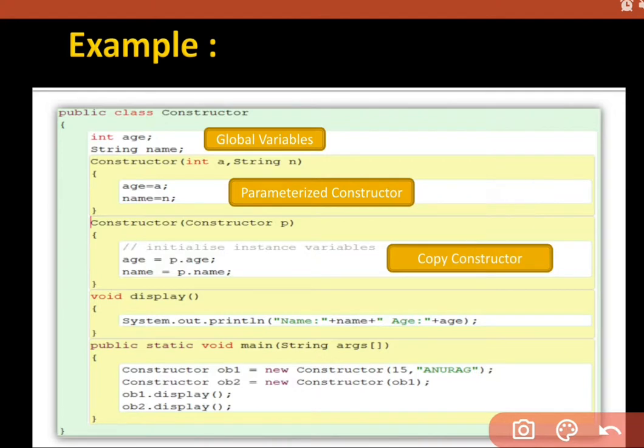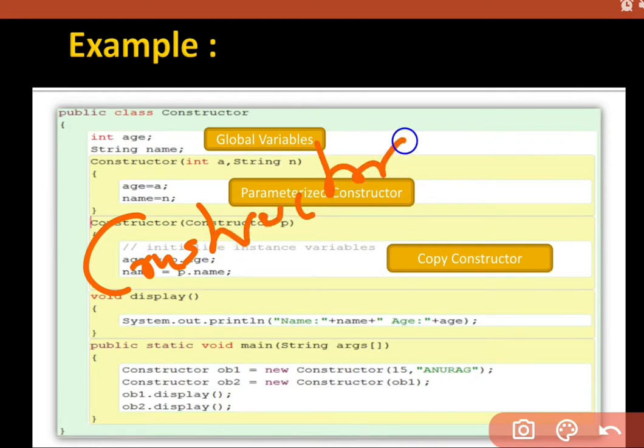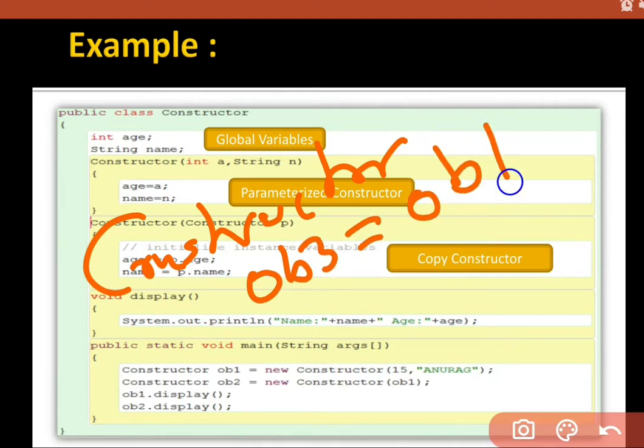We can just provide the values of one object into another object. We can have a copy of an object in another object also without using a constructor. If I want to create another object, see, if I am writing Constructor ob3 and I want to store the address of ob1 into ob3, then I have a copy of ob1 in ob3 also.